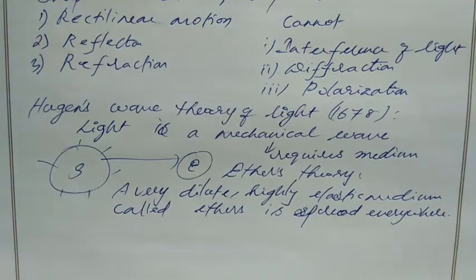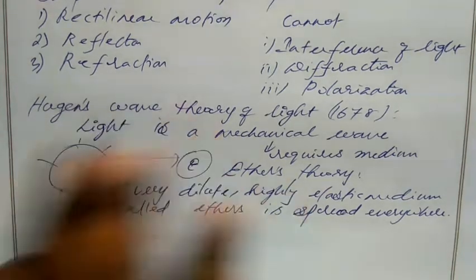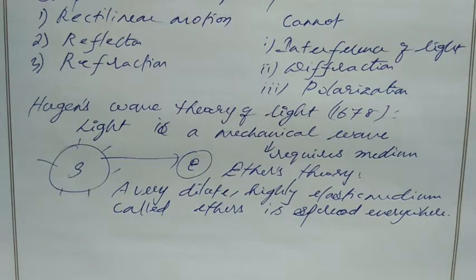We said it is vacuum, but actually a very dilute, highly elastic medium known as ether is present everywhere in the universe. With the help of that ether medium, light travels from the sun to the earth.